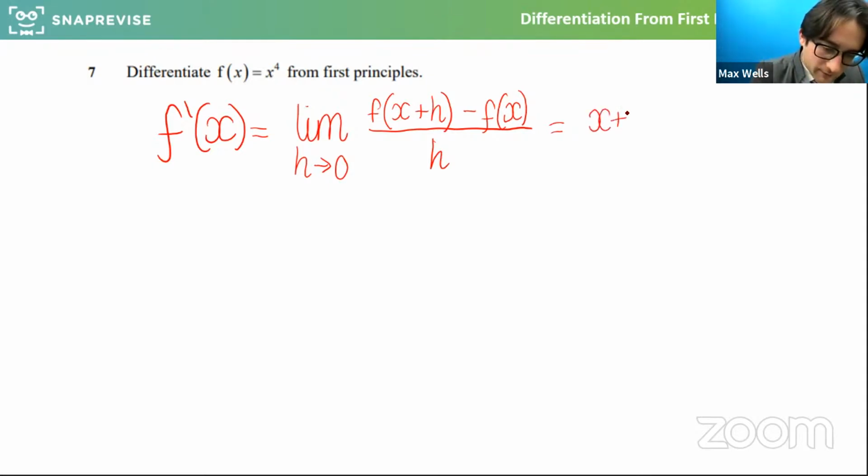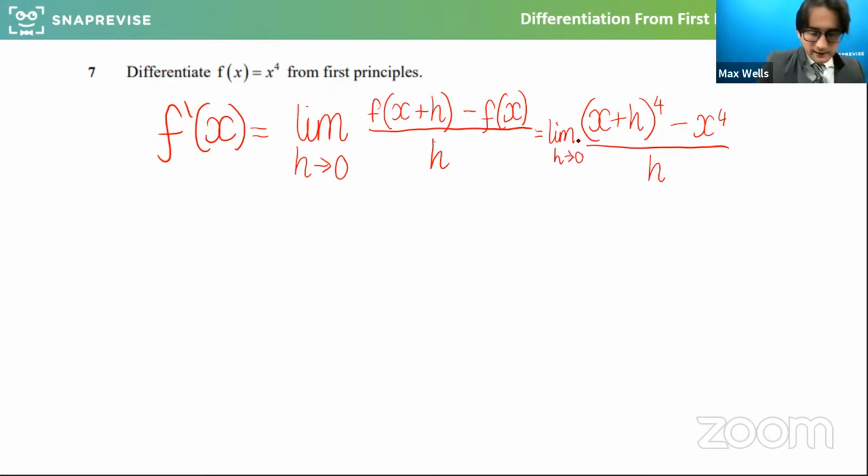So we're going to do x plus h to the 4 minus x to the 4 all over h. And I should really write limit in front of that. Squeeze that in there. Limit as h approaches 0. So what I'm basically doing is putting in x plus h, x plus a small change, plugged into the function and seeing what it spits out, minus just x plugged into the function to the power of 4, and then dividing it by that change in x.